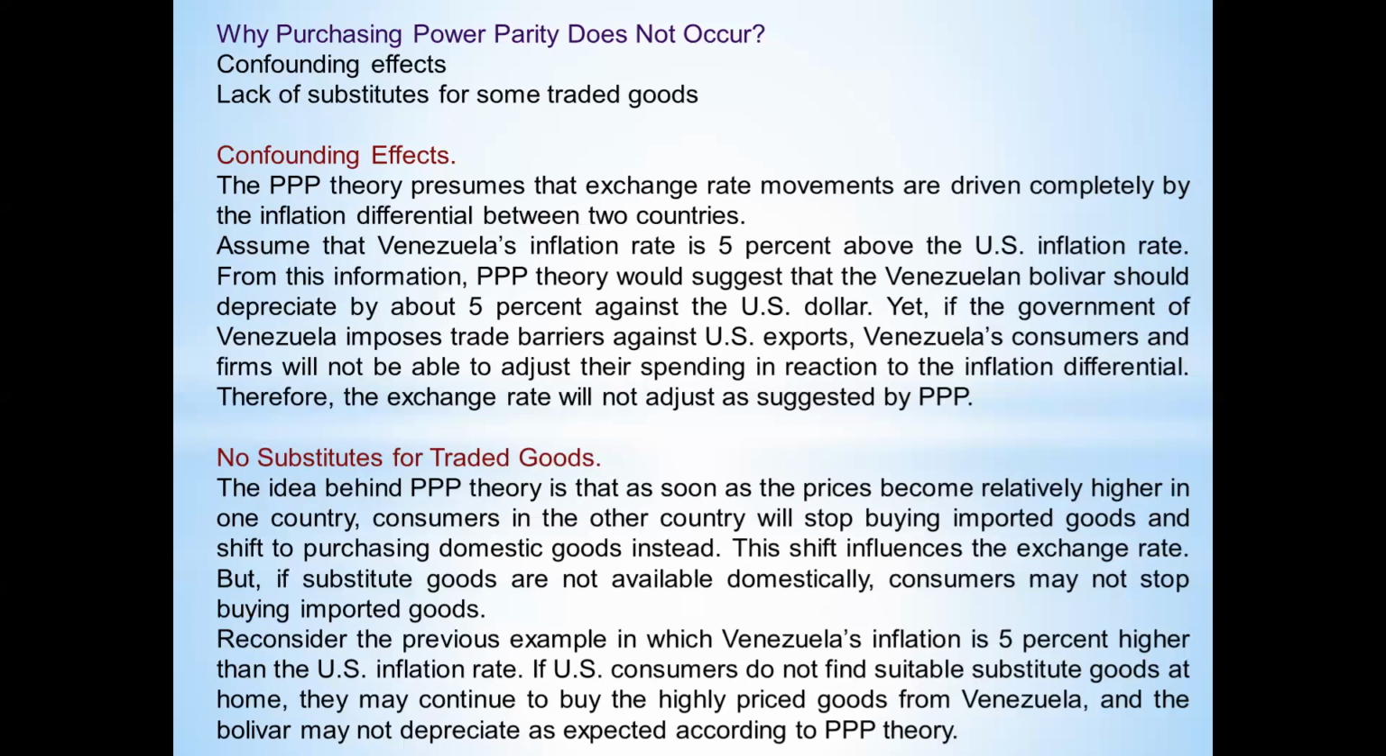Based on that particular occasion, like government intervention in trade, such as imposing import tariffs or trade barriers, like what the Venezuelan government did, the exchange rate will not be adjusted as suggested by purchasing power parity when there is an inflation difference between two countries. That is what we call the compounding effect, right? The other effect we call no substitute for traded goods.